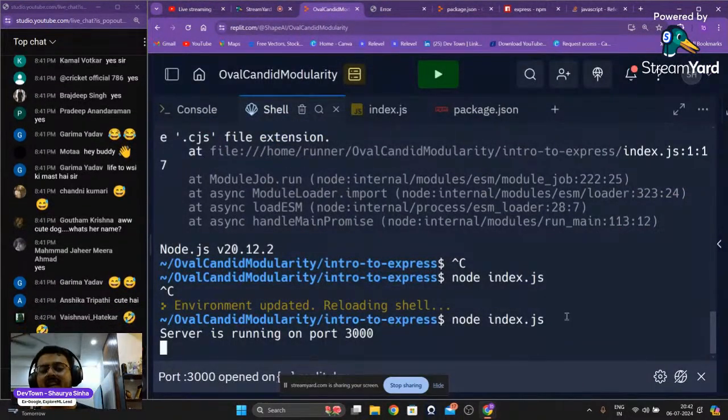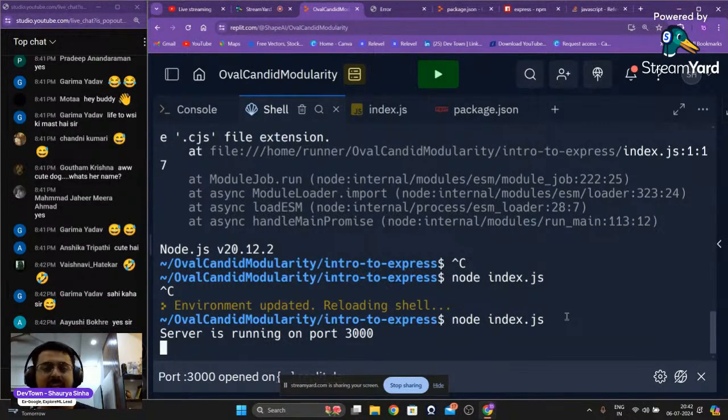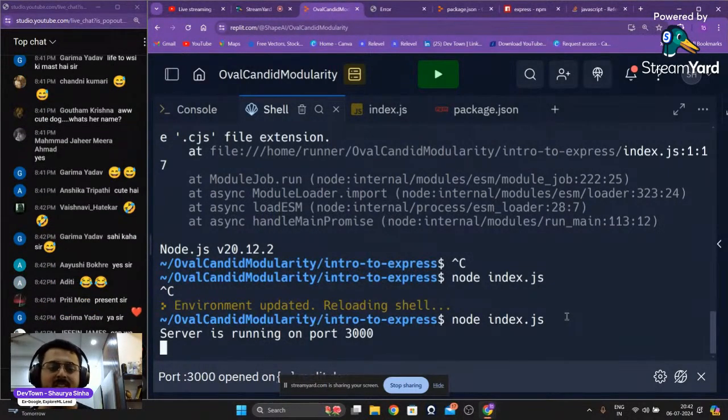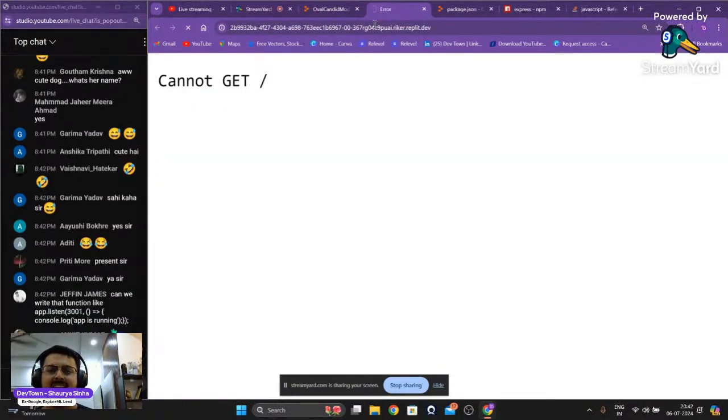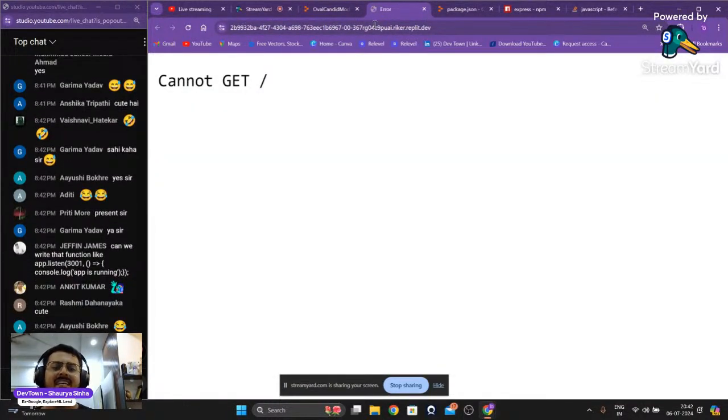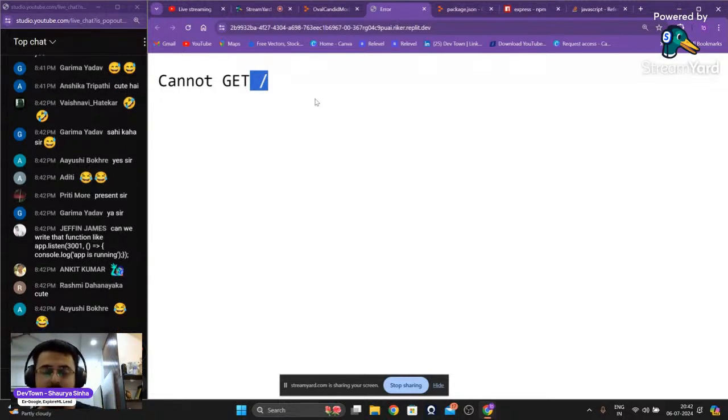Okay, so now that we have started our server, we have started running our server itself. If we go back to our website and refresh it once again, we are still getting this particular message right over here. Cannot get forward slash. What does this mean? So right now I'm a user. I'm trying to access that website. I'm sending a get request to the server. Now this forward slash is the root location of our website. For example, google.com and then forward slash. It's the root of the website.